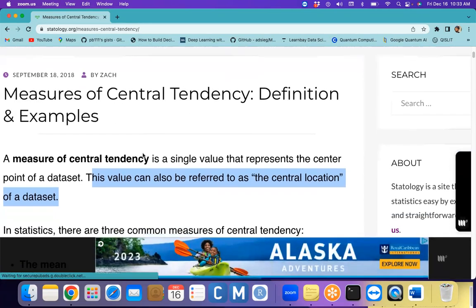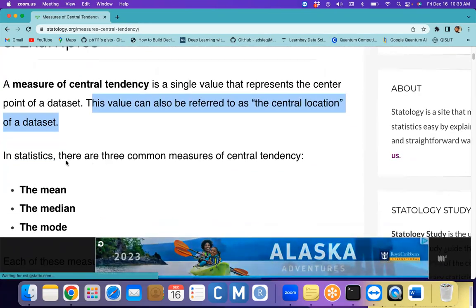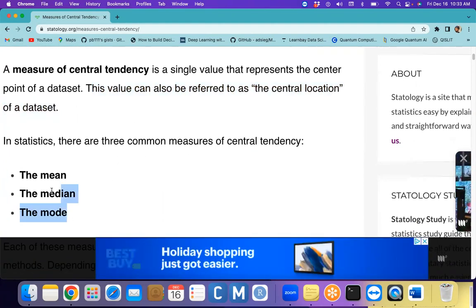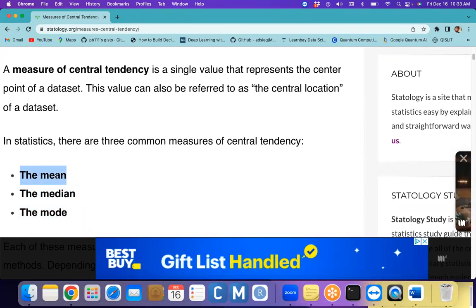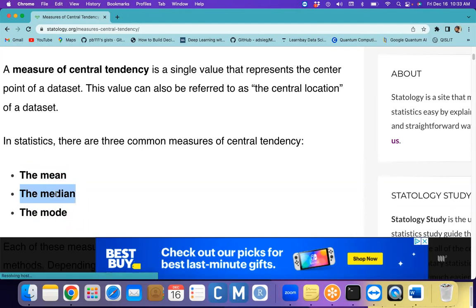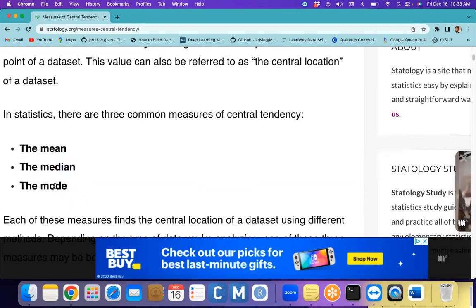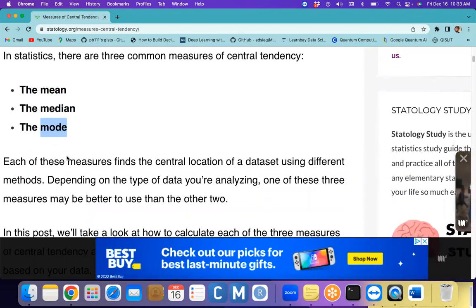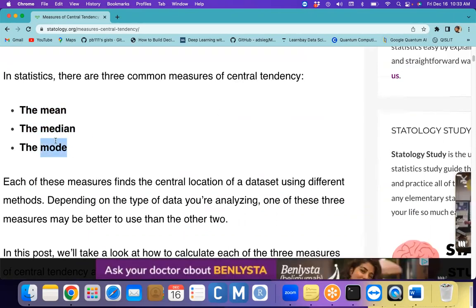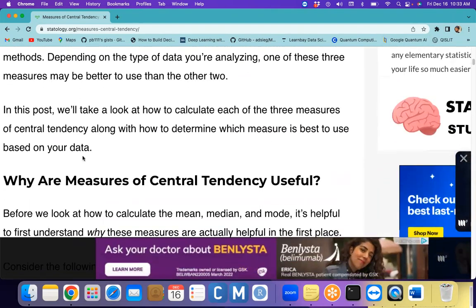For finding the central value, in statistics there are common measure of central tendency methods or functions: mean, median, and mode. Mean is the average value. Median is when you sort the data, the middle element. Mode is the element that is repeated most frequently. These are the three things that can help you find the measure of central tendency.